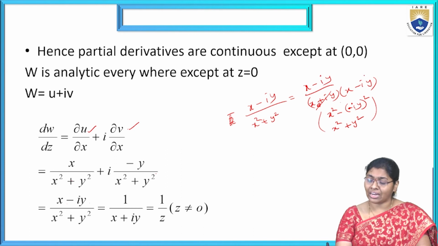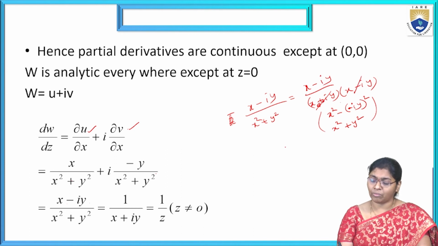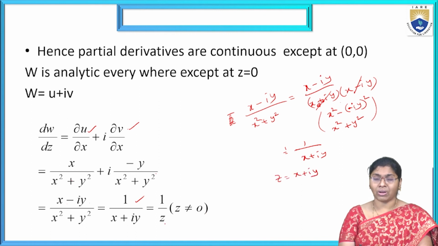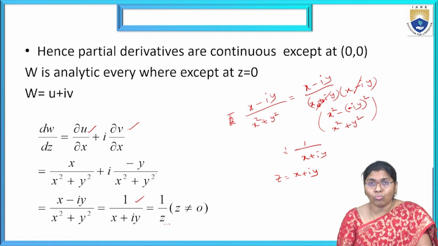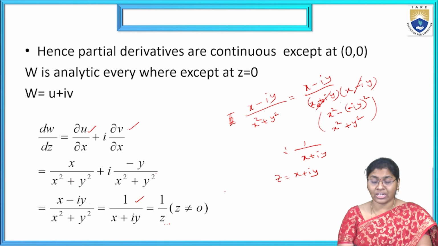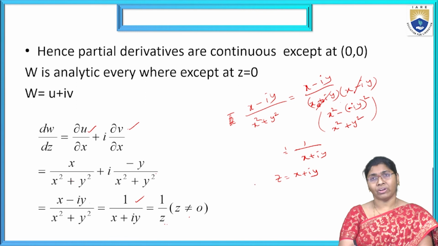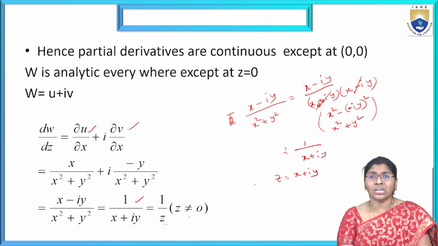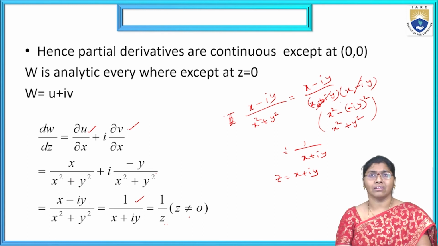x minus iy and x plus iy both are cancelled. Then the remaining part is 1 by x plus iy. Now z is equal to, as we always know, x plus iy. Now 1 by z: if z equal to 0, then this is an infinite term, it is not analytic. If z not equal to 0, then it is analytic. So this function is analytic under the condition z not equal to 0. If z equal to 0, it is not analytic. Hence, the theorem is proved. Hence, the problem is completed.